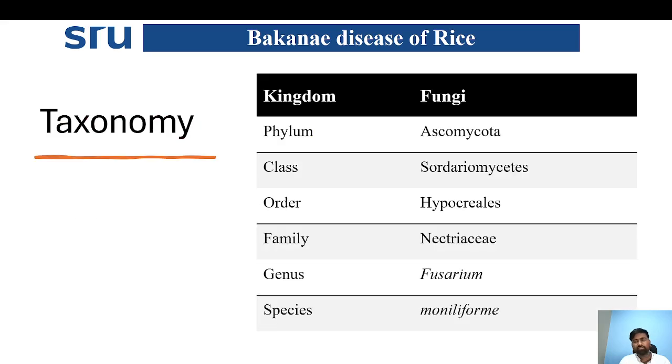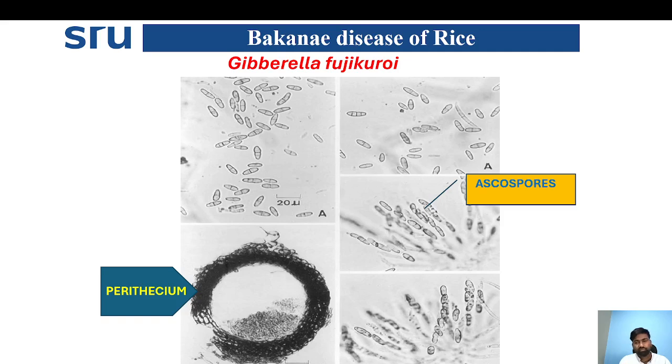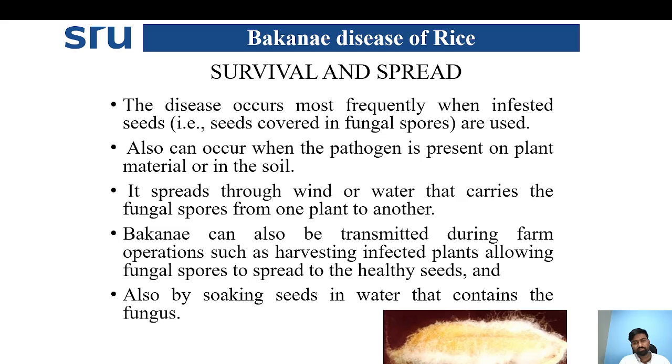Coming to taxonomy, this belongs to the phylum Ascomycota. These are the pictures representing microconidia and macroconidia of the fungus along with the perithecium. This perithecium is a flask-shaped fruiting body. The sexual stage of the fungus Gibberella fujikuroi will produce perithecium containing asci and ascospores. These ascospores are usually two-celled ascospores.